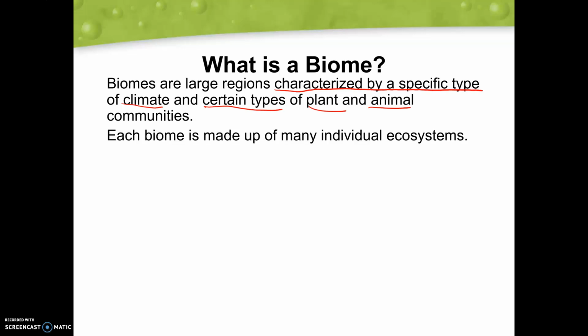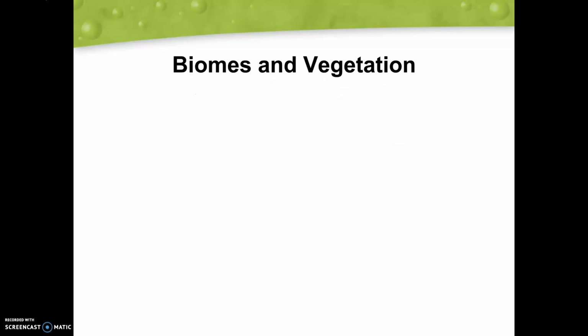So it's good to think of biomes as many different ecosystems, many individual ecosystems. All those ecosystems are going to be very similar in nature, but our biome is that larger region that's made up of many ecosystems.